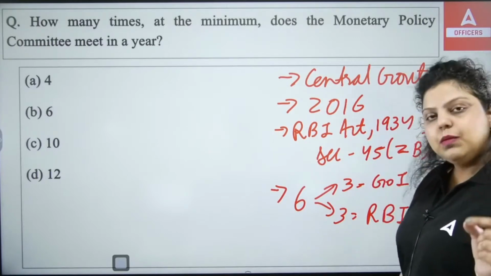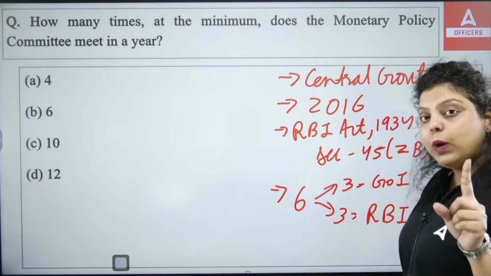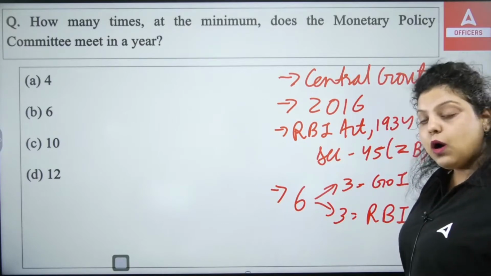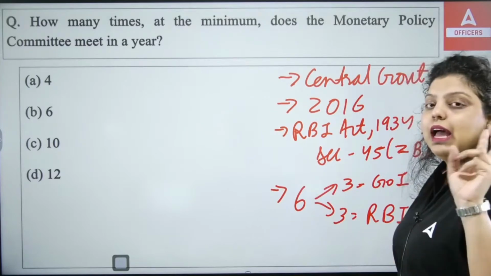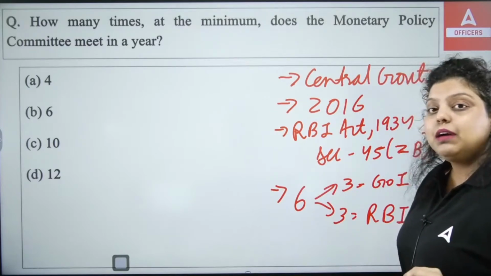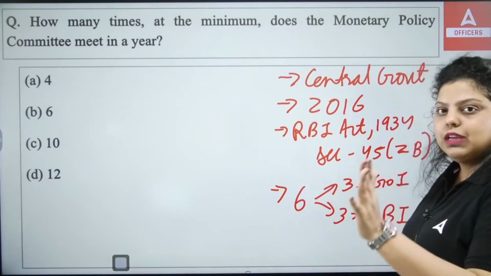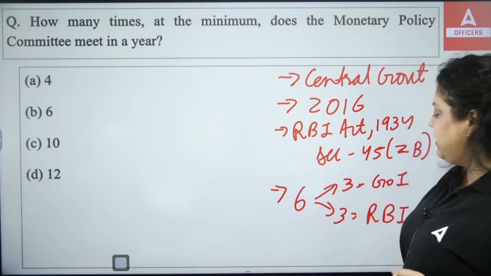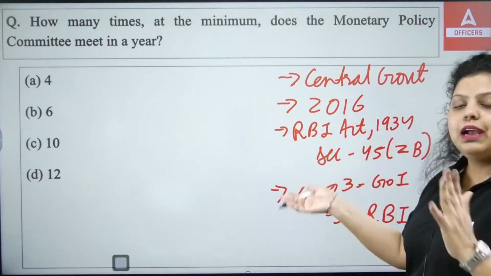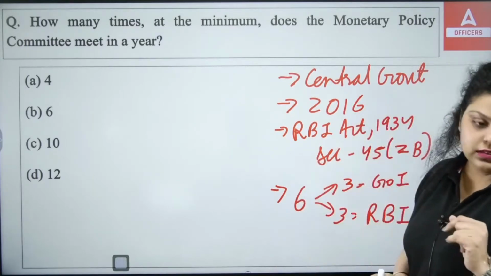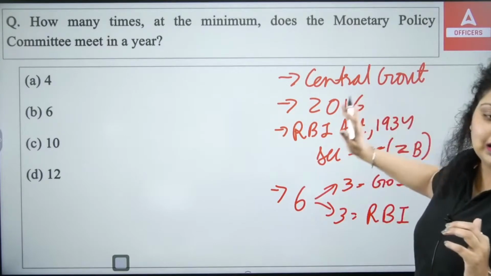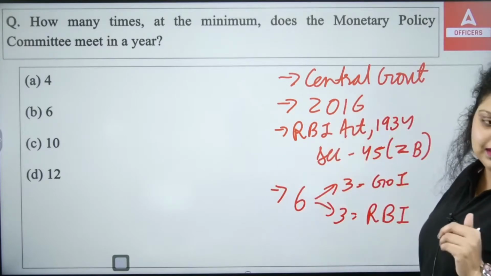The 5 members in the monetary policy committee have 1 voting right only. And the RBI governor will have 2 voting rights, but the RBI governor will be allowed to give his second vote only in case there is a tie among the members' decision. Otherwise, the members will decide whether the rates have to be increased or decreased. All these are the important points regarding your monetary policy committee.